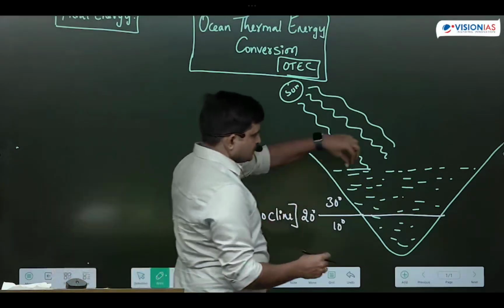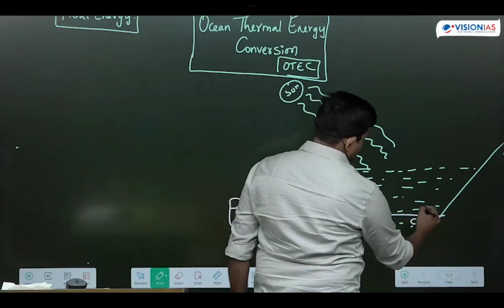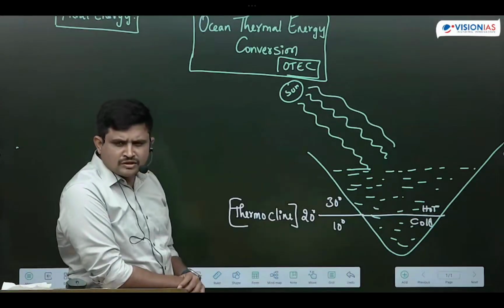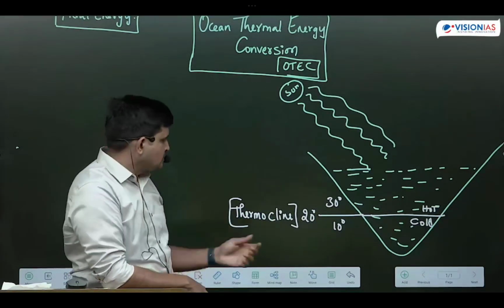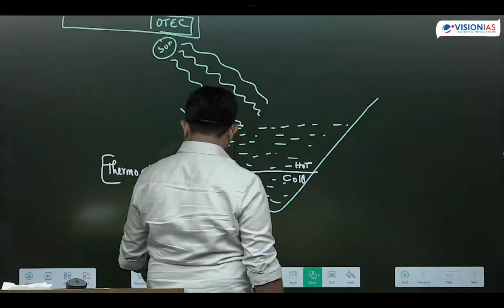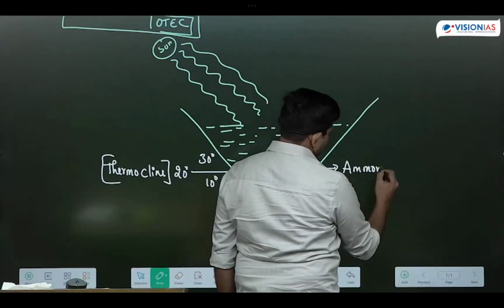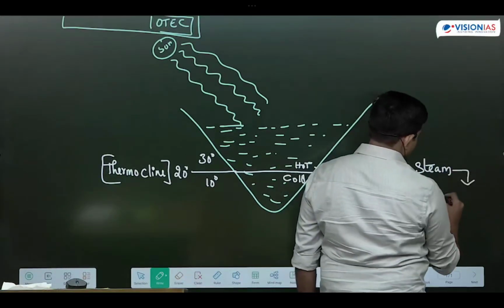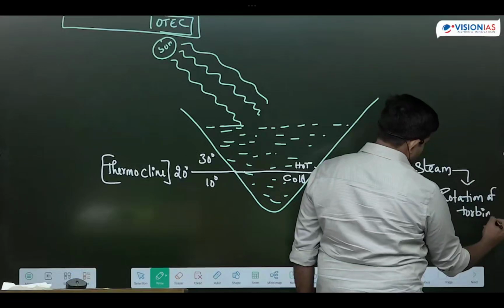From here we will extract hot water, and from here we will extract cold water. This is the cold phase, and this is the hot phase. From the bottom we will extract cold water, and from the top we will extract hot water, and we use them for different purposes. With the help of the hot water, we convert ammonia into steam. The steam is further used for rotation of turbines, and the turbines result in production of electricity.